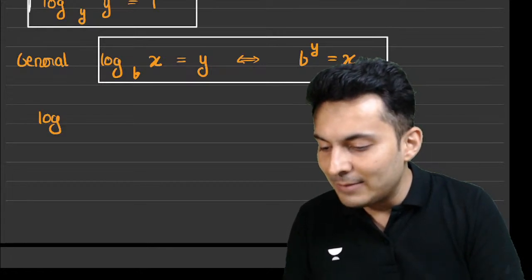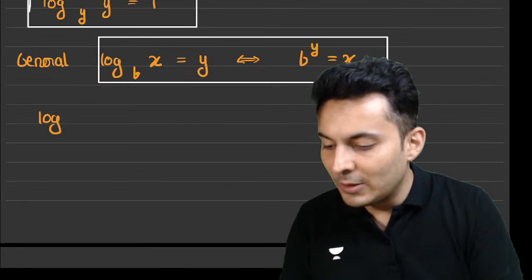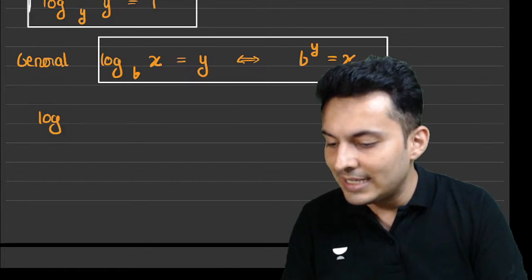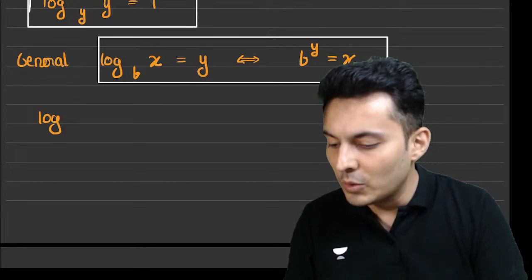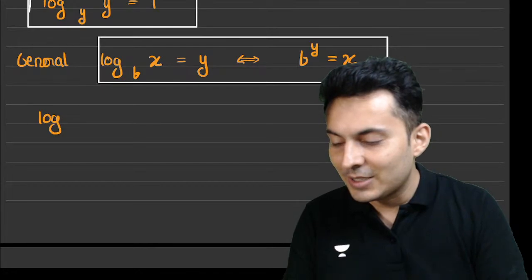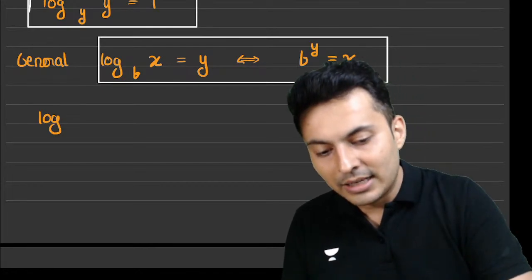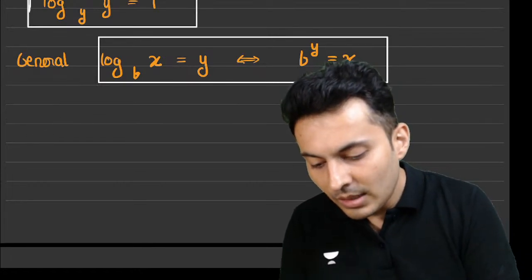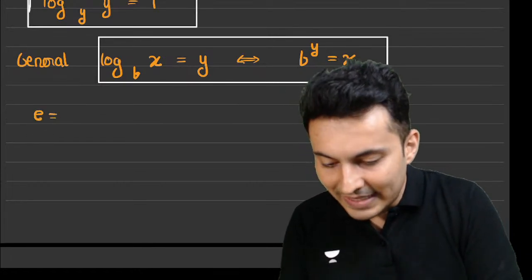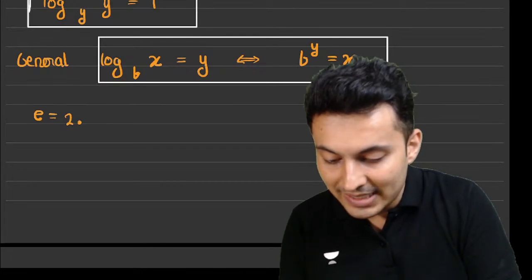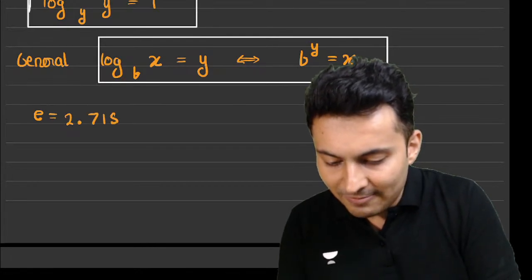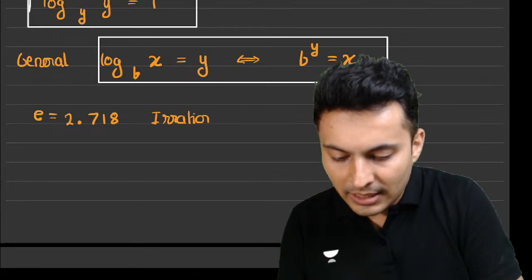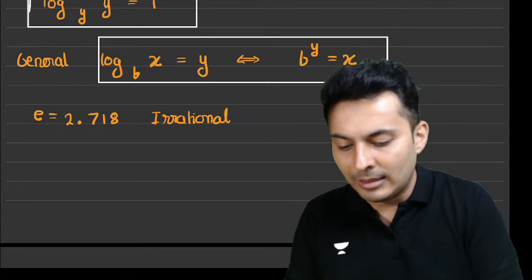What is the value of e, my dear students? Come on. There is a special value, and that is basically e. What is that value of e, which is your Napier constant? That is a very, very important value. Let me just write it over here. The value of e is basically, yes, it's not 1.6, guys, it is 2.718. It is an irrational number.